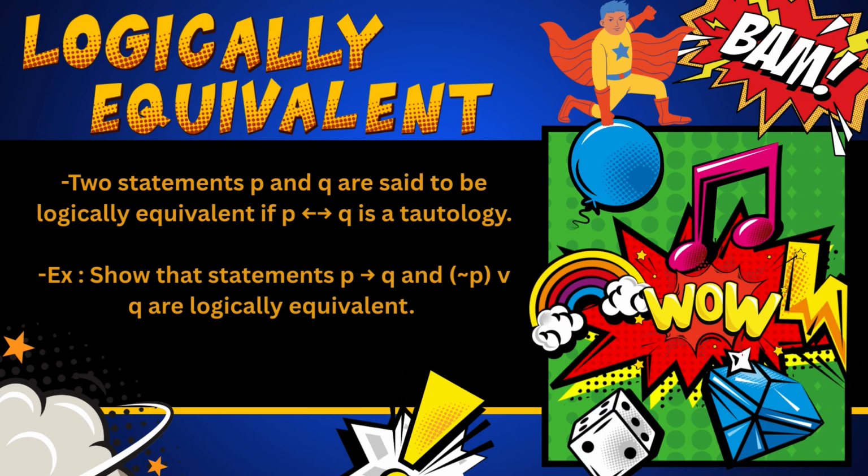Now, I'm gonna talk about logical equivalence. First, two statements P and Q are said to be logically equivalent if P biconditional Q is a tautology. Next, show that the statement P then Q and not P or Q are logically equivalent.